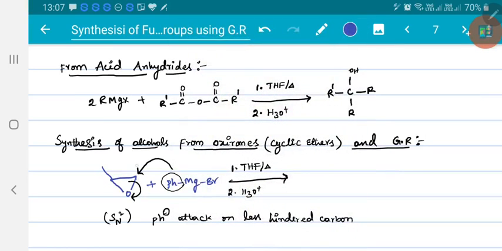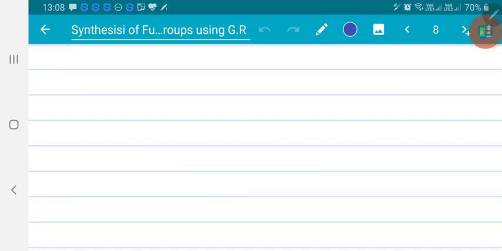now when this gets attacked, you get the phenyl group, this shifts and this is OMgX. On hydrolysis this is converted into OH, so the final product has OH, and over this carbon you have phenyl. So what we got is a secondary alcohol from epoxides. And one more thing, the mechanism of Grignard reagent reaction with epoxides is similar to base catalyzed ring opening of epoxides, right? So let me check that also.